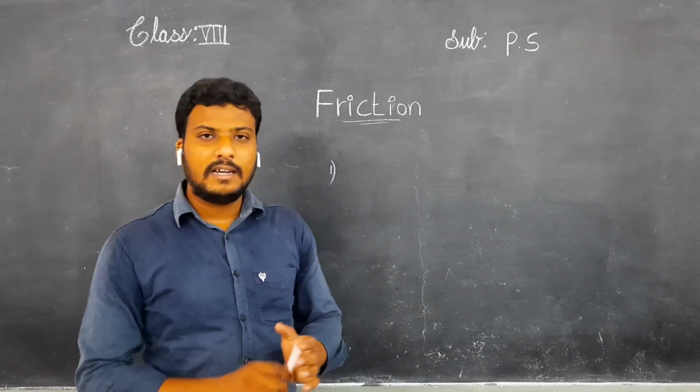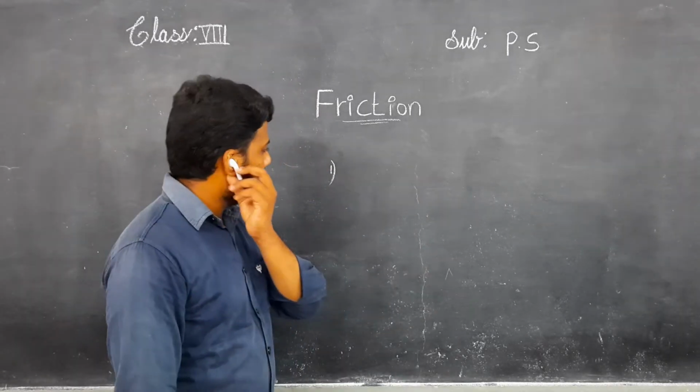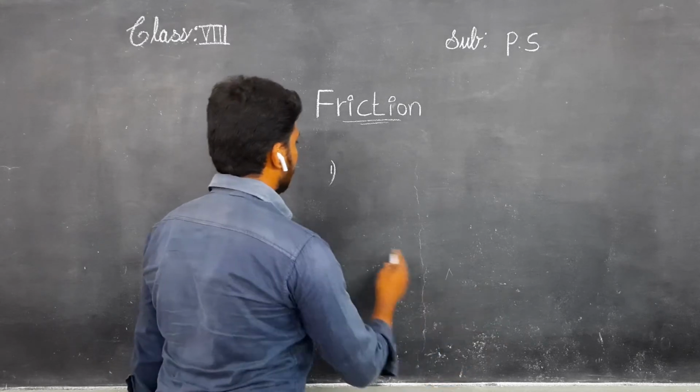Understand? In clear, we are going to discuss the friction. What is friction? The definition right now we'll see.